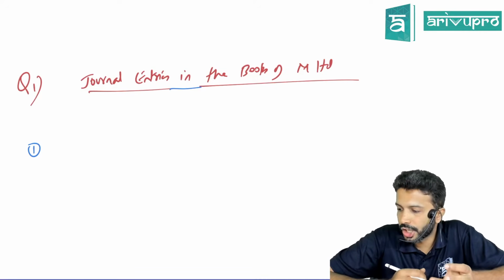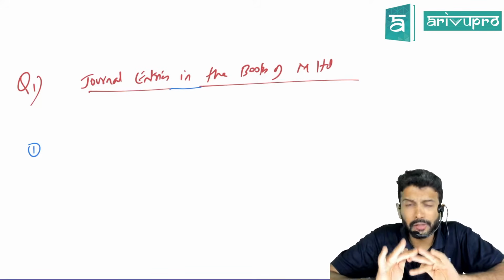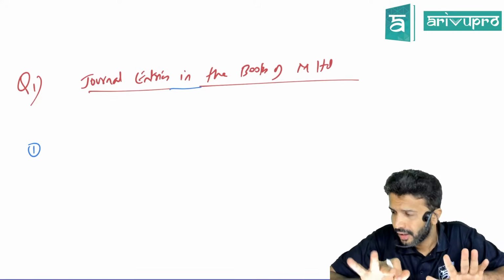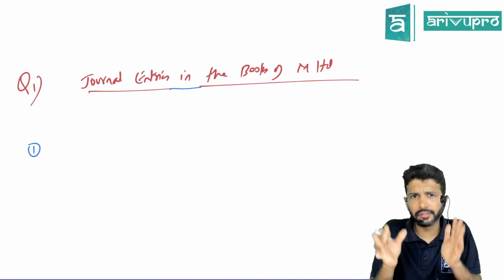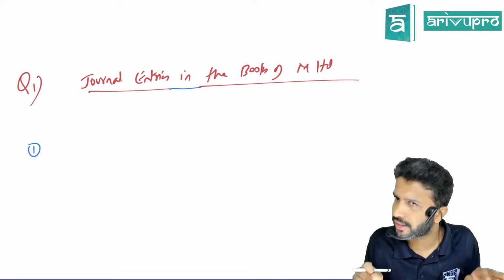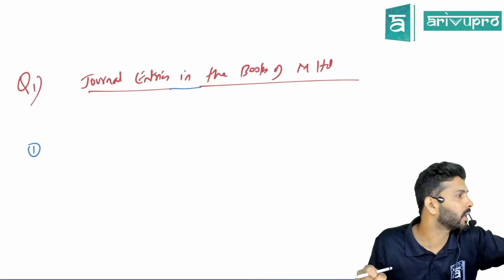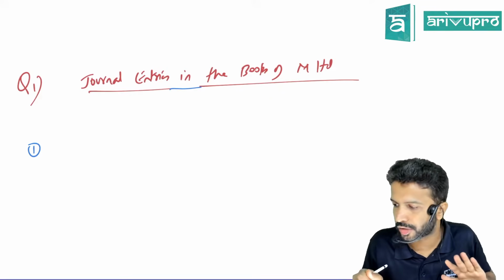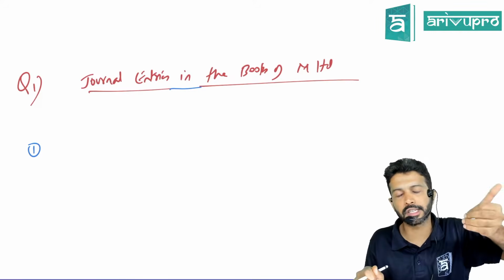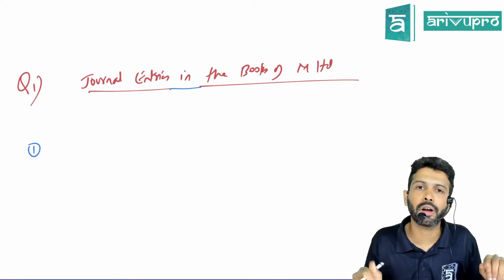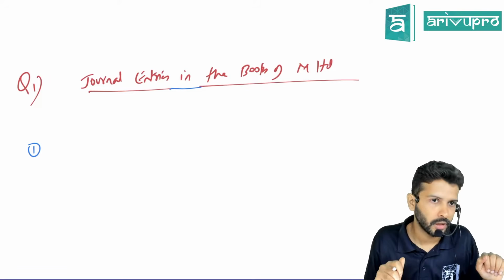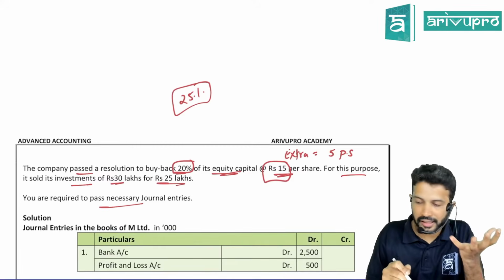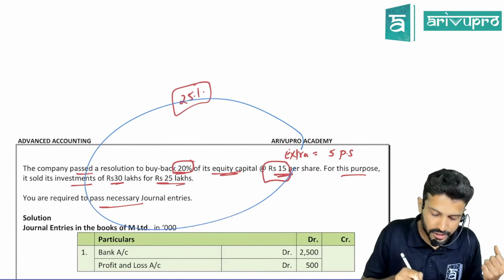Sir, we'll pass the journal entry in a particular order only for class purpose. You can pass it in any order you like, but just to have a certain framework or pattern set in mind, I will pass the journal entry in a particular format. If you want, you can follow the same or you can break it, absolutely no harm. First, I will pass journal entry for any inflows. Now tell me, did the company receive any money due to this transaction?